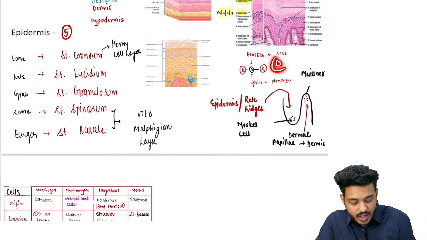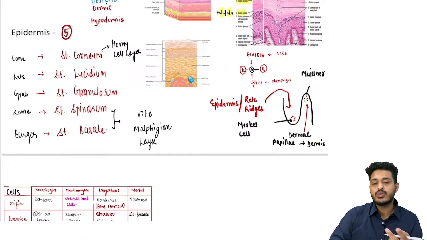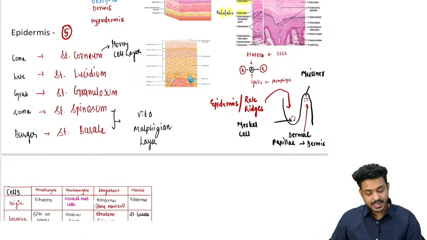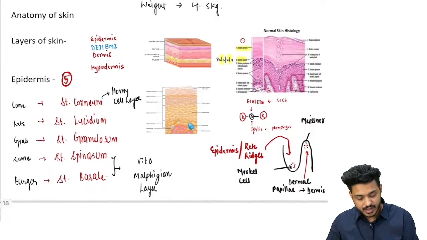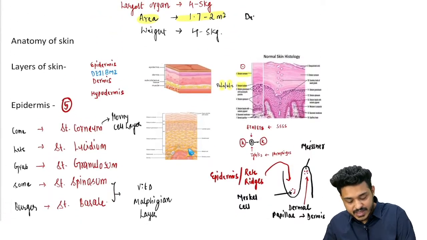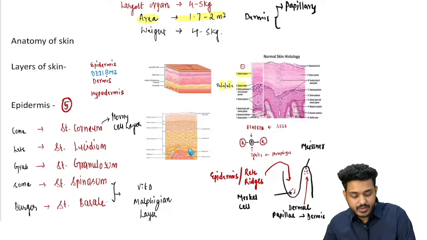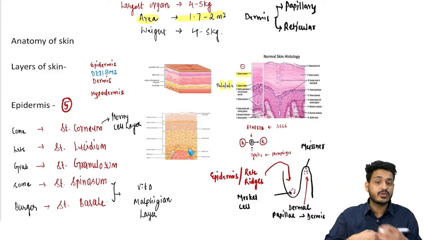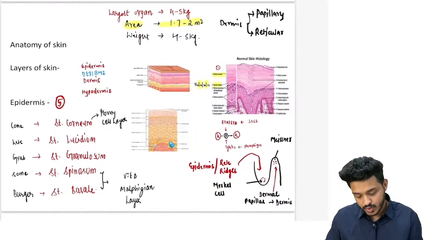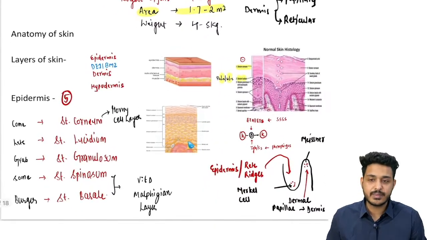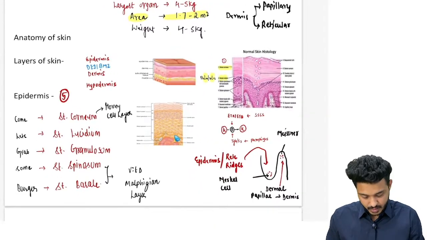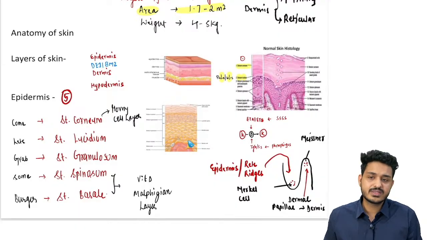Below this will be your dermis, and dermis will be having two layers, that is going to be papillary dermis and reticular dermis, right? This dermis will be having two important layers. So this is the basic understanding that you should be having. How many layers are going to be there? So these are going to be the total layers. This is going to be the basic anatomy so that you can understand the further topics. That is why I have given you this much in detail, right?